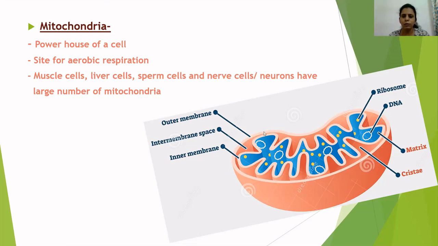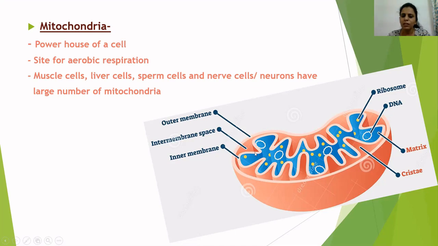You should be able to identify the diagrams of mitochondria when it is asked in IGCSE papers. So remember, this mitochondria is covered with a double layer membrane. You can see here, outer membrane, it's written here, and then we have inner membrane. So two layer membranes. But remember that this outer membrane is continuous and without any folds.